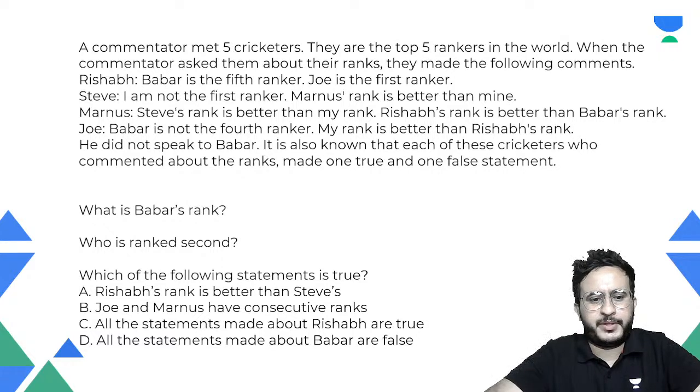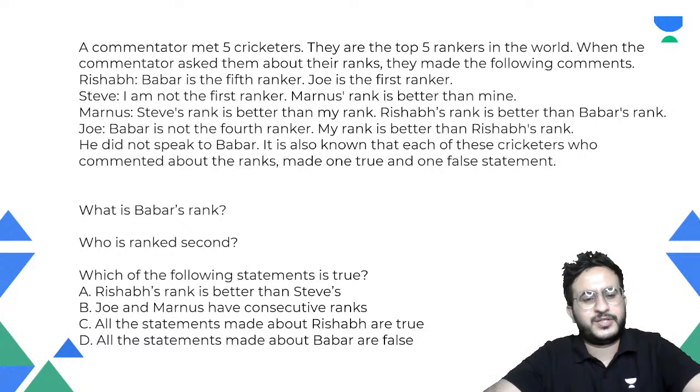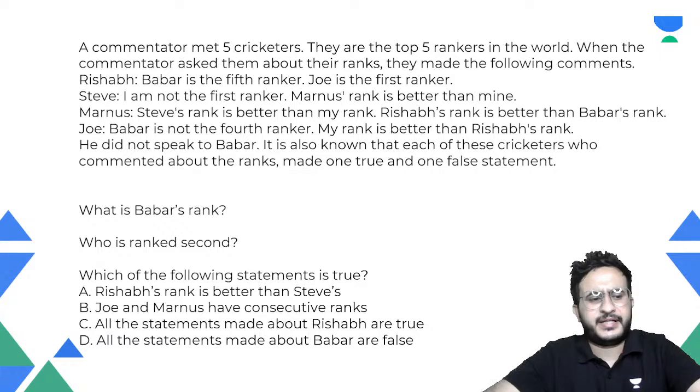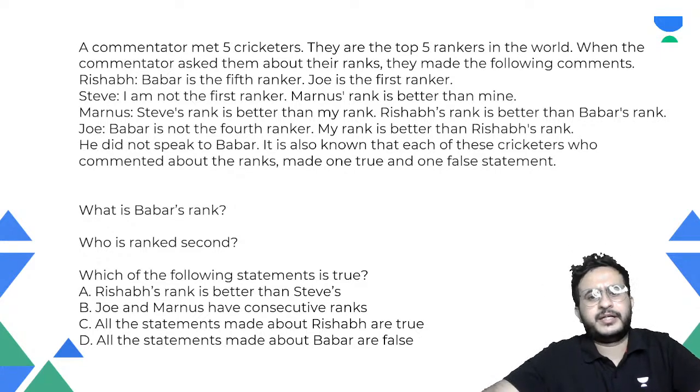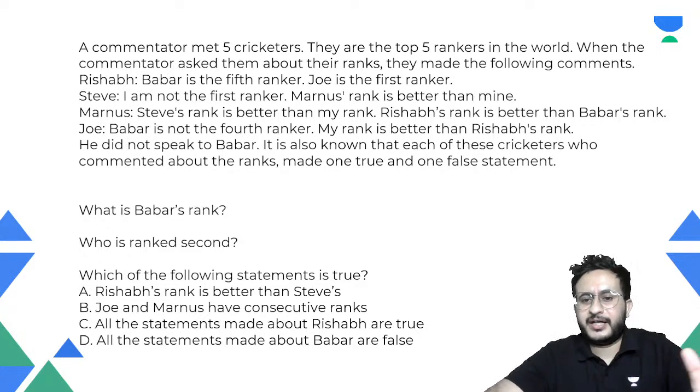So he spoke to four people and they gave two statements each. One statement is true and one statement is false. So basically they have asked three questions, and we have to answer these questions. That means we have to find everyone's rank, who is at which rank. So how do we start in such questions? Like earlier, I told you that "I am a liar" was one starting point.